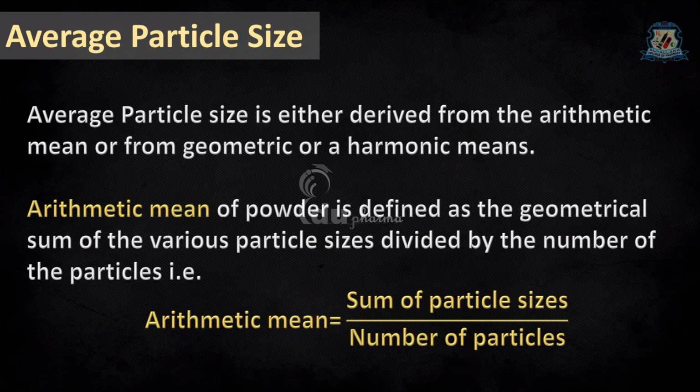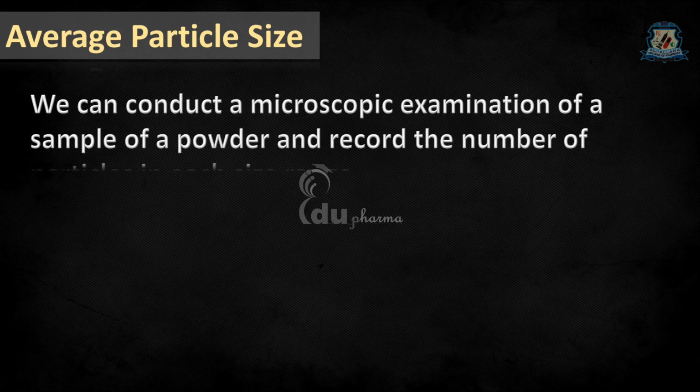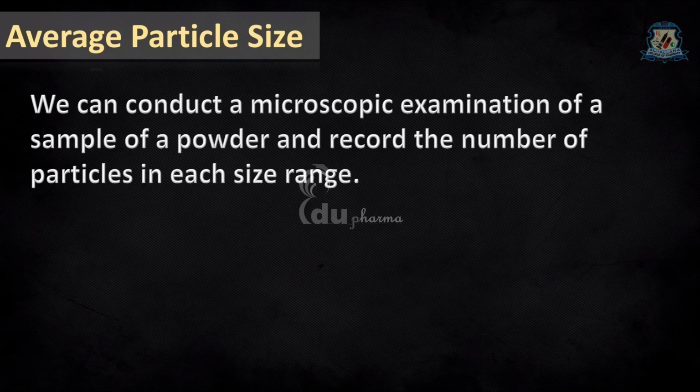Average particle size is either derived from the arithmetic mean or from geometric or harmonic means. Arithmetic mean of powder is defined as the geometrical sum of various particle sizes divided by the number of the particles. We can conduct a microscopic examination of a sample of a powder and record the number of particles in each size range.